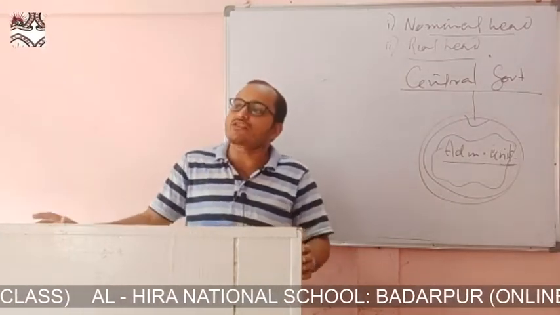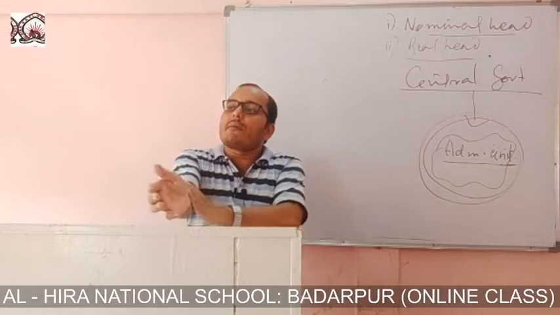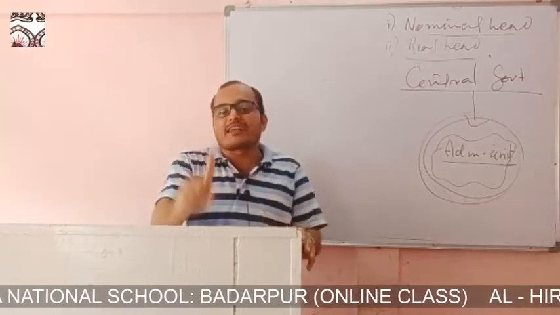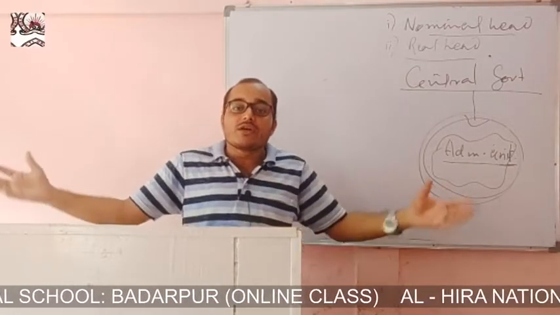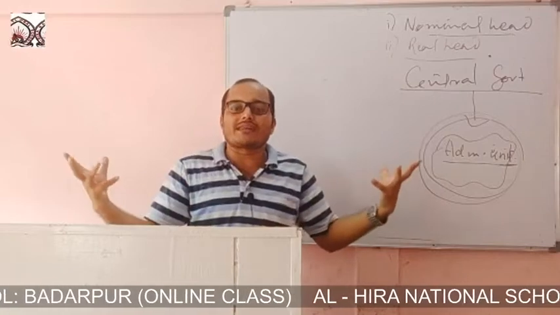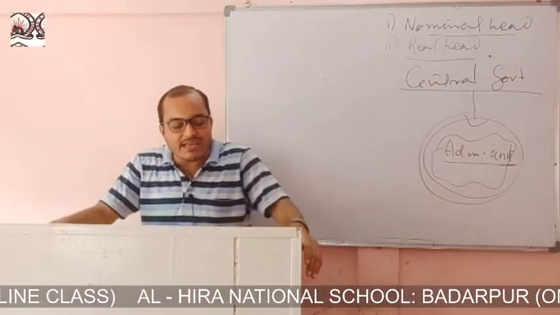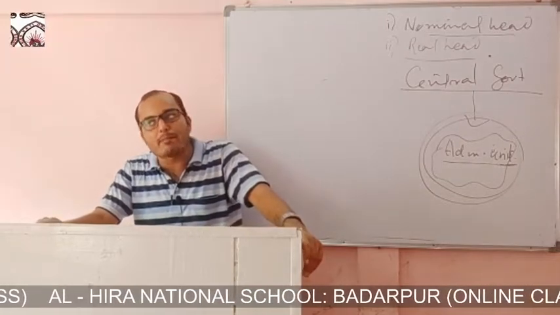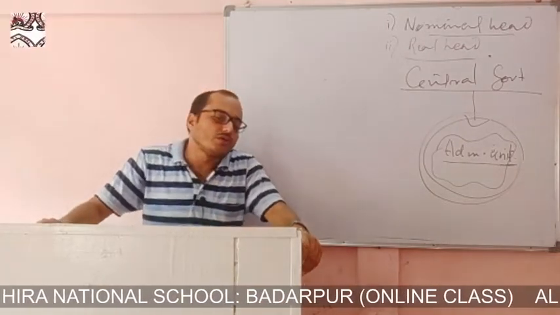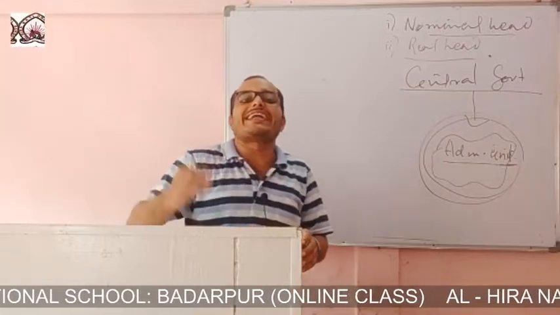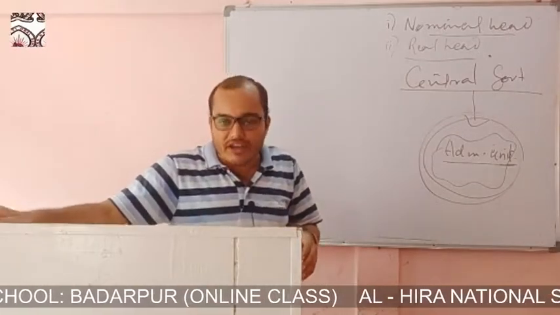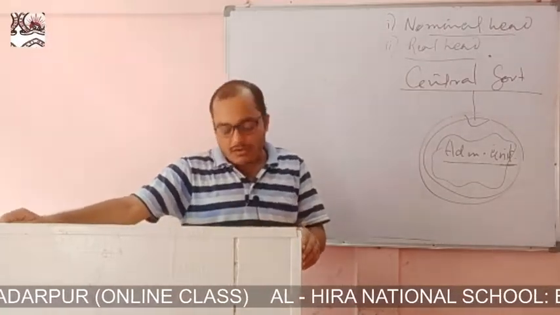Now, the central government is overburdened with the government functioning, because one central government is running the whole country. Because of this, regional problems sometimes do not get due consideration or recognition in the eyes of government.